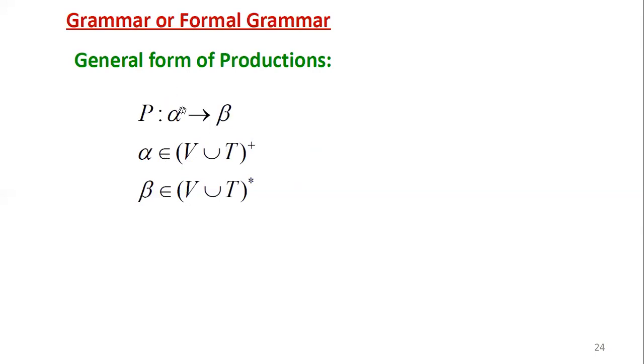Then how do we define alpha, which can be placed on the left hand side of the productions? Alpha belongs to V union T whole positive closure. We know that in the grammar definition G equal to V, T, S, P, V is the set of variables and T is the set of terminals.